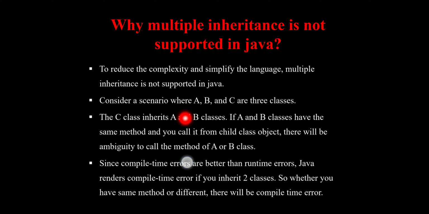Consider a scenario where A, B and C are the three classes. The C class inherits the A class and B class. If A and B classes have the same method and you call it from the child class object, there will always be ambiguity about calling the method of the A or B class.